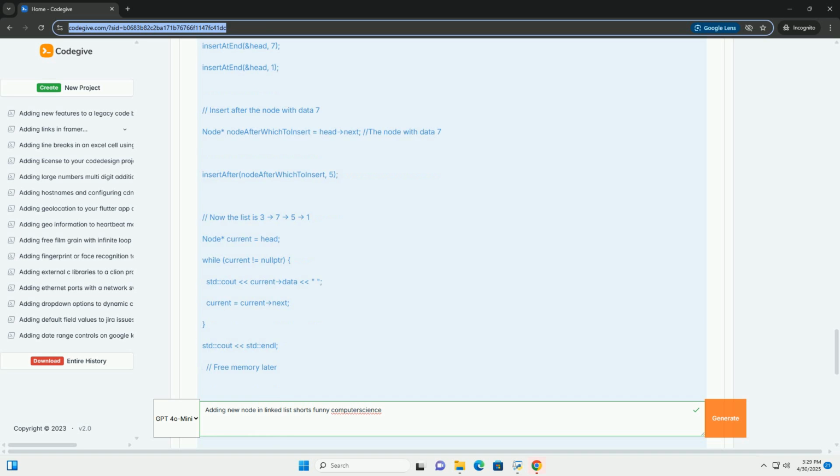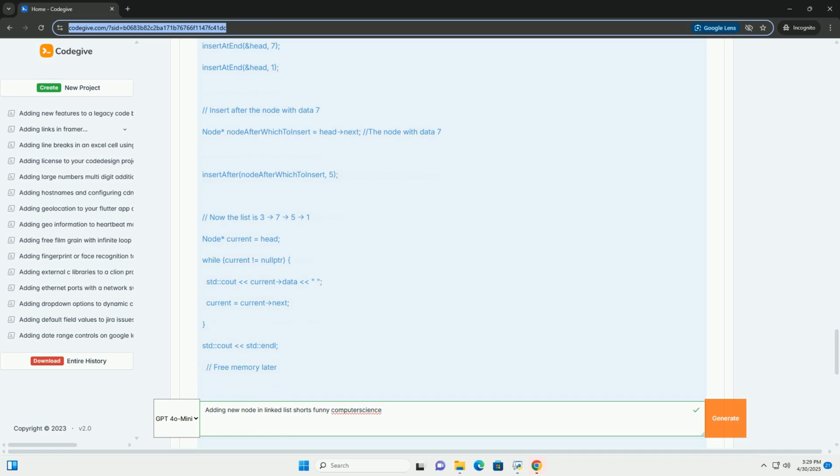2. Adding at the end, the tail. To add at the end, you need to traverse the list until you reach the last node, the one whose next pointer is nullptr. Then, you update the next pointer of that last node to point to the new node.